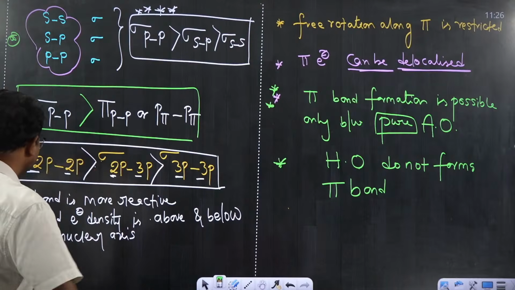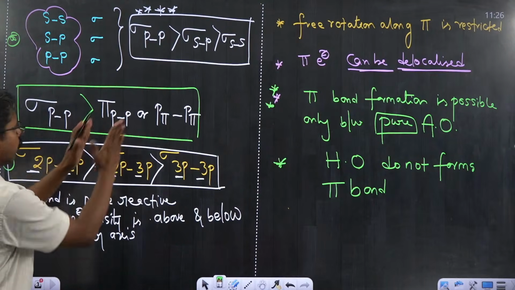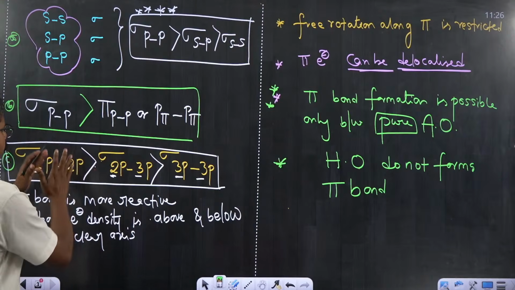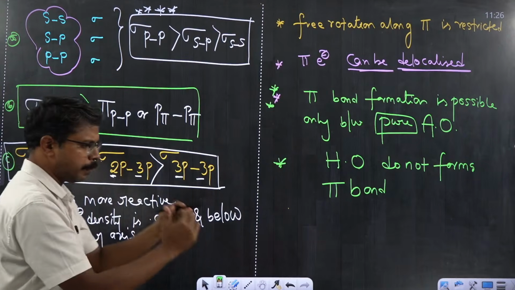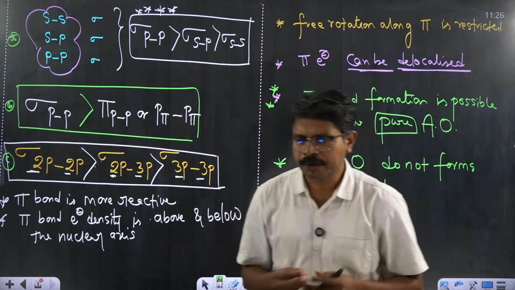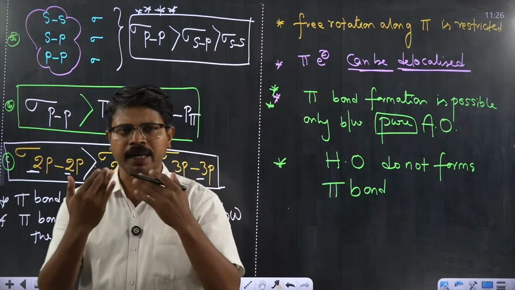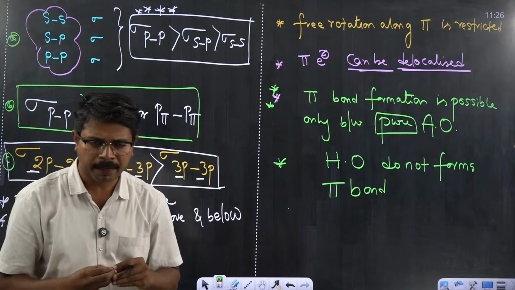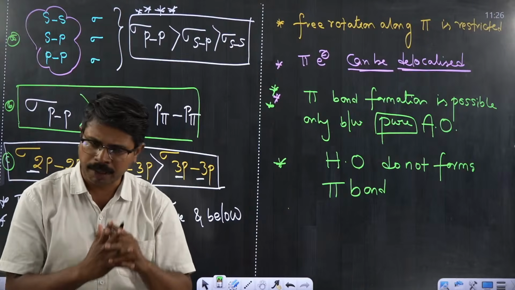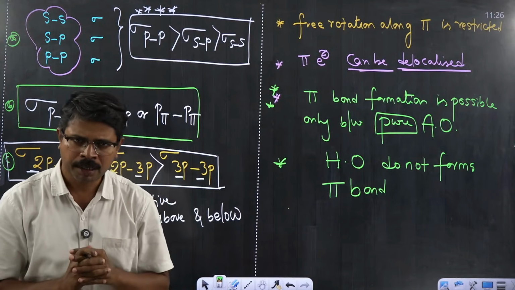I think the strength of the bond story is also clear. I was saying that if you want to predict the strength of a bond, you need to check certain parameters. You need to check the overlapping region between two atomic orbitals, and sometimes you need to check the principal quantum number also.